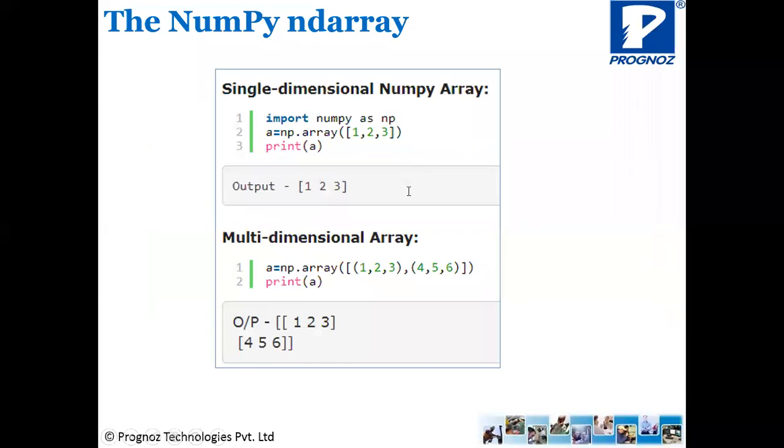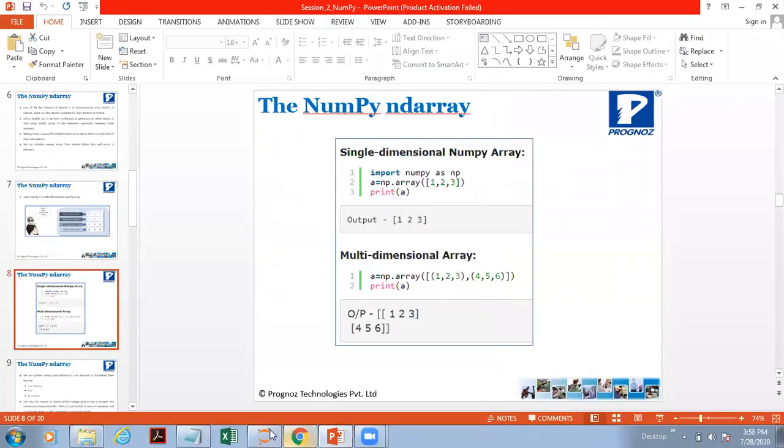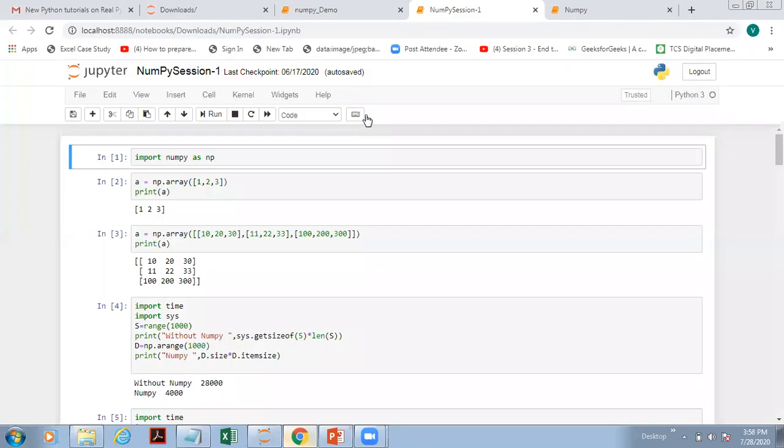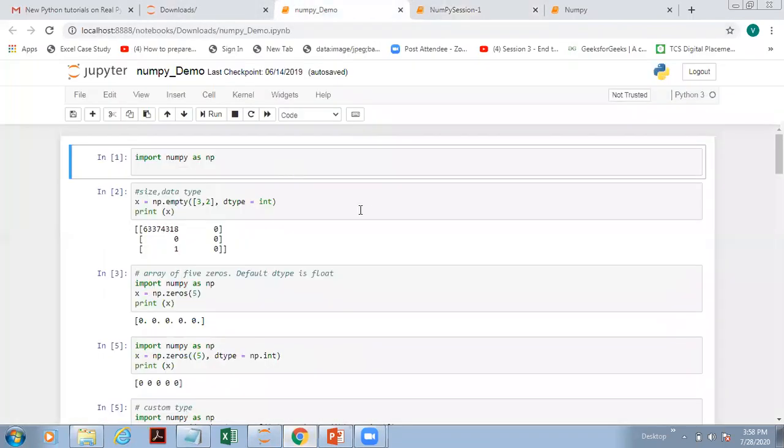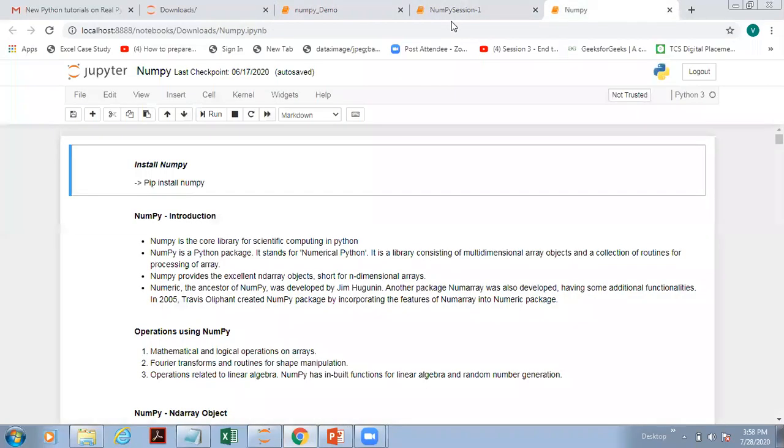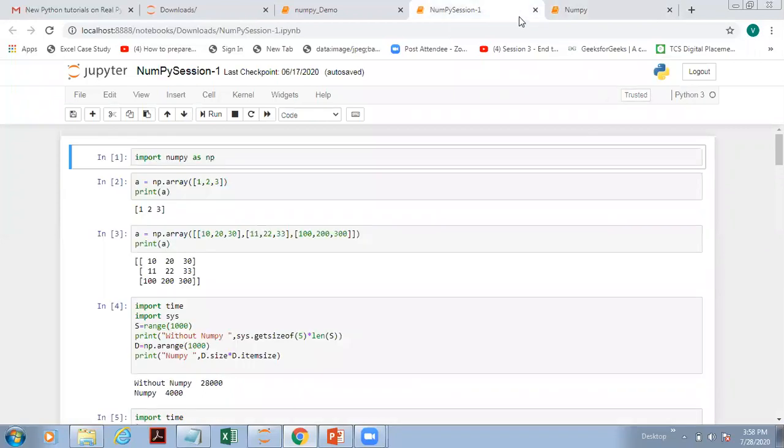Now, let's go ahead and see how to create and use a NumPy array. I have this Jupyter notebook with me. First of all, we need to import the NumPy library. So, import numpy as np.